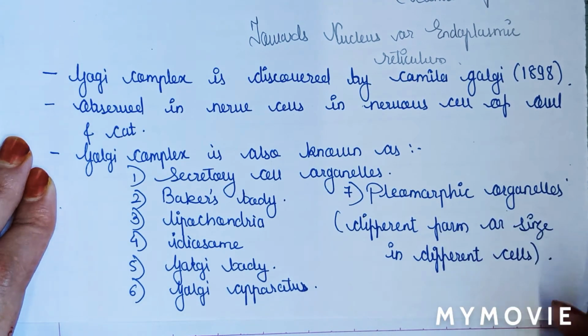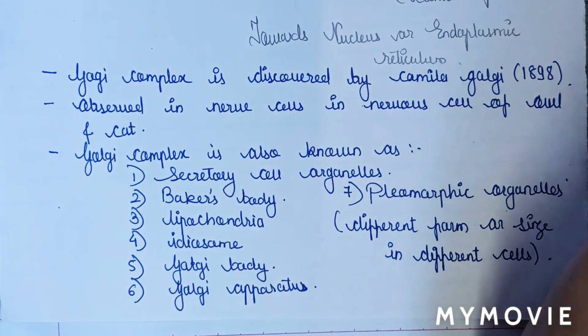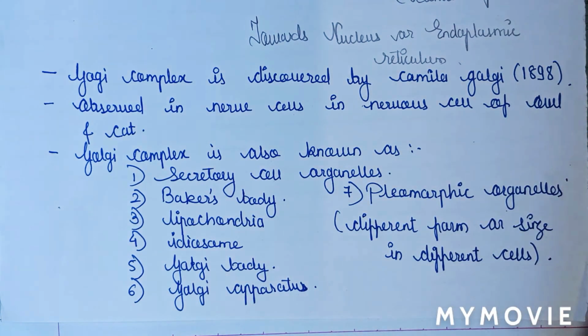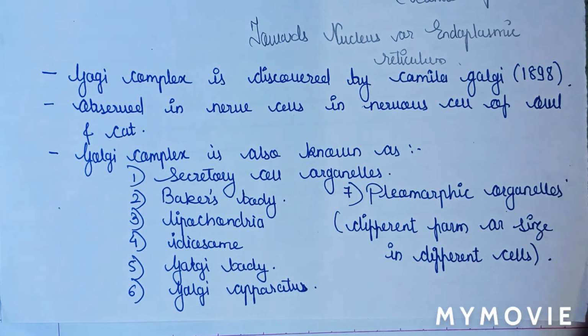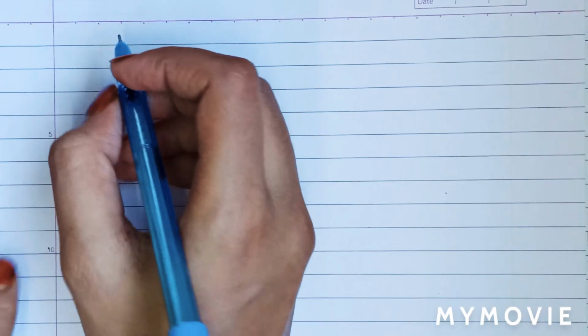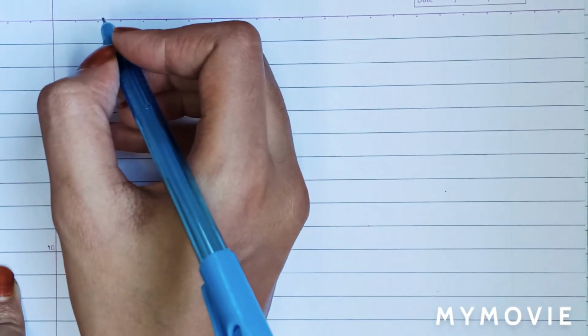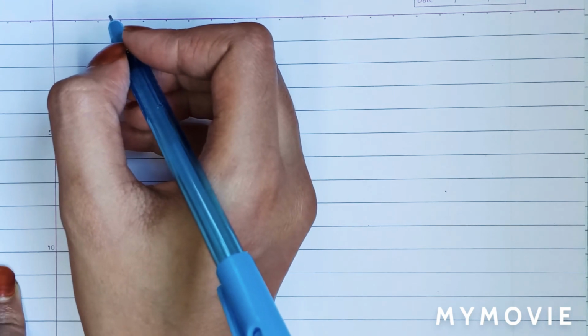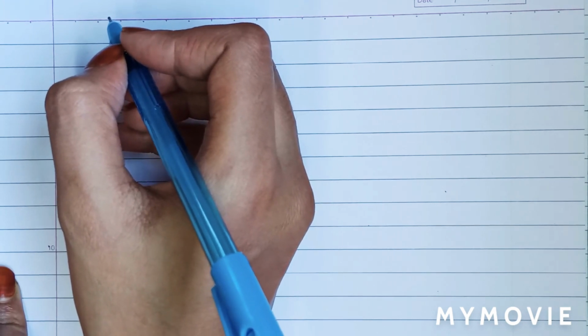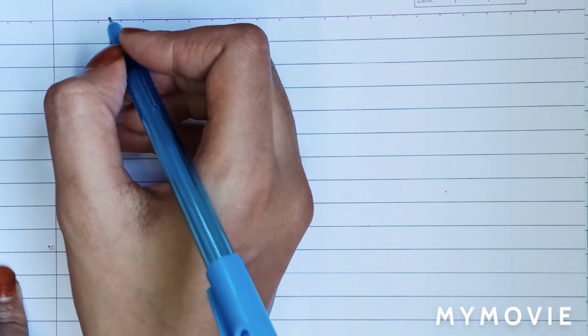Now this Golgi body makes endomembrane system in cell because they are associated with endoplasmic reticulum, lysosome and cell membrane.